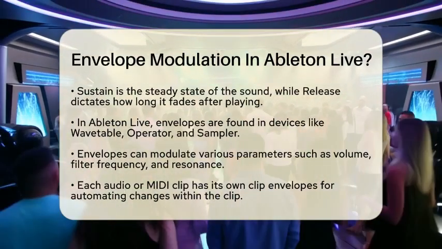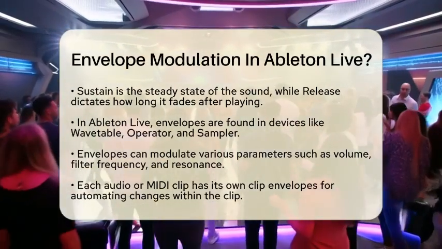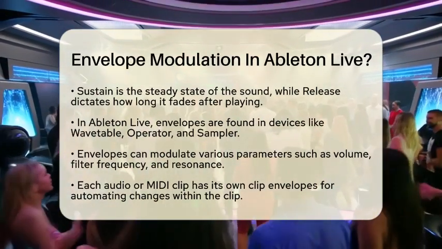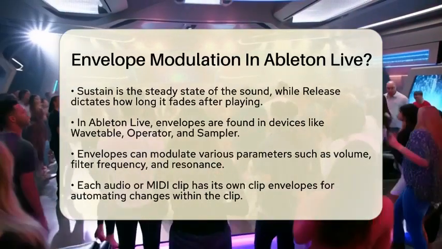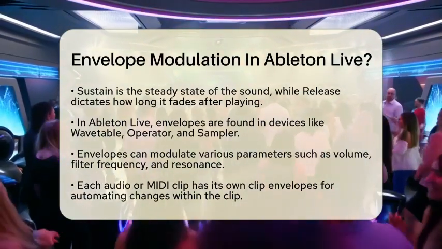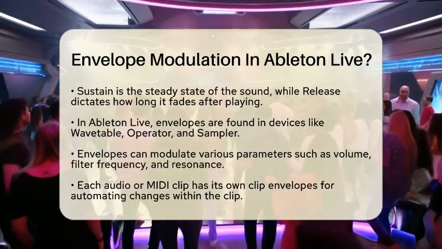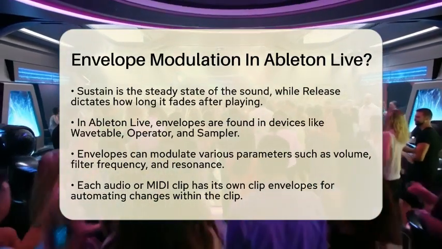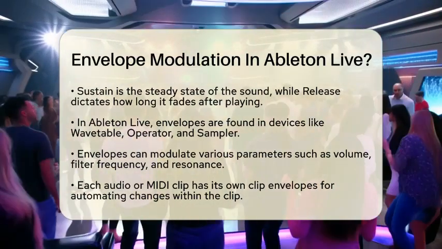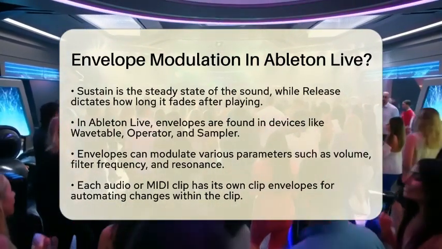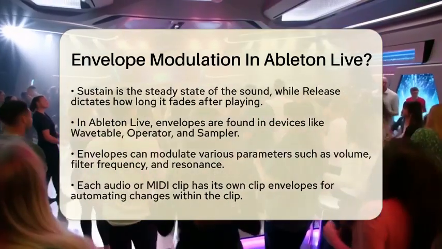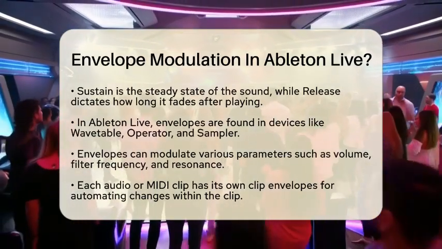Each audio or MIDI clip in Ableton Live has its own clip envelopes. This feature lets you automate changes to parameters within the clip itself. For example, you might want to create a gradual volume fade in at the start of a clip or a sweeping filter effect over several bars. Clip envelopes are independent of the main track automation, giving you the freedom to craft complex sounds without affecting the